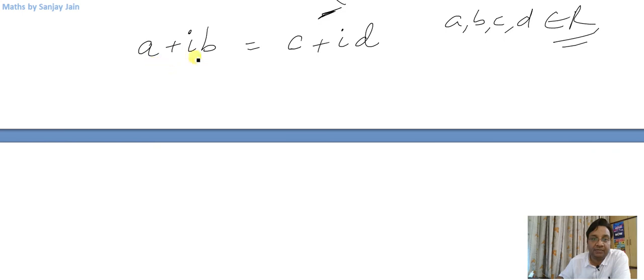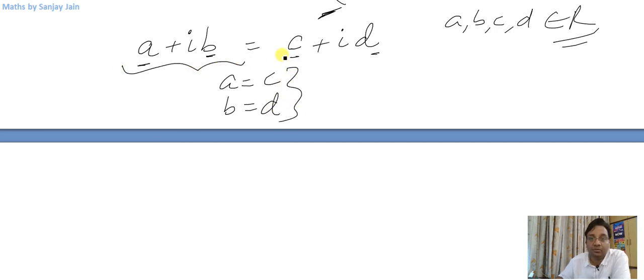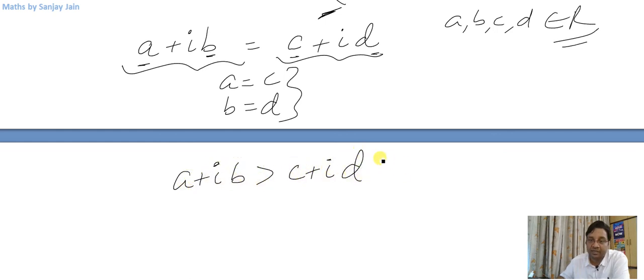If I say a plus iota b is equal to c plus iota d, then their real parts have to be equal and their imaginary parts have to be equal. Only then can these two complex numbers be equal to each other. But if I say that a plus iota b is greater than c plus iota d, it is meaningless